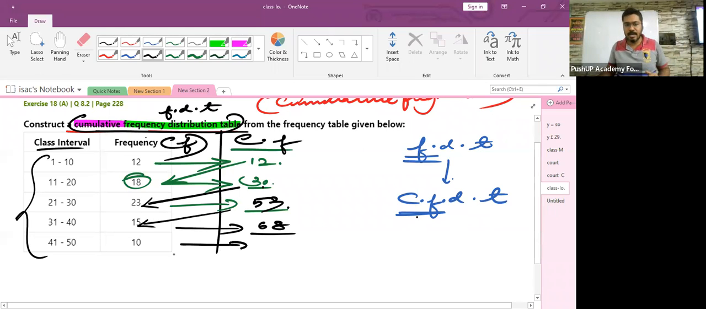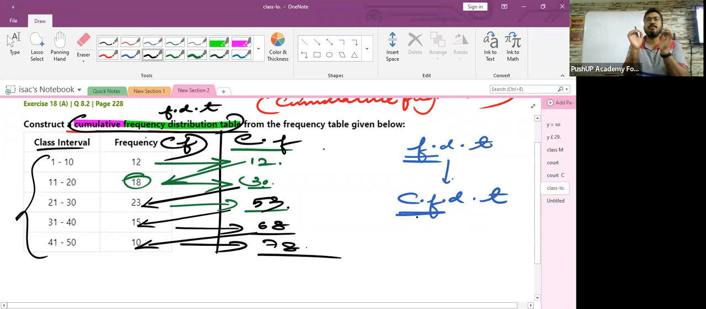Now, children, for the last one, already 68 are there, and I will add 10 more frequencies to the existing 68. 68 plus 10 is what? 78. So, children, this will be your cumulative frequency distribution table, CFDT.